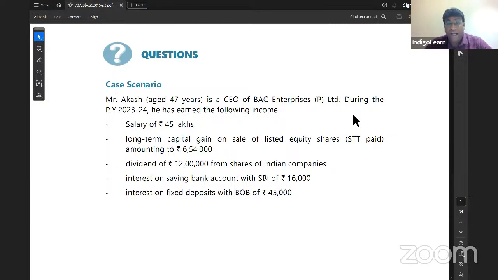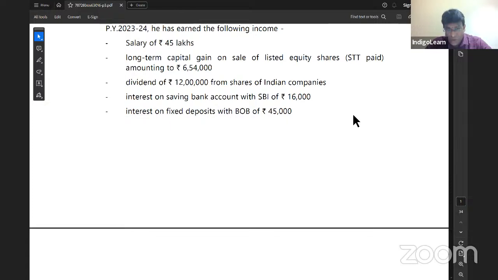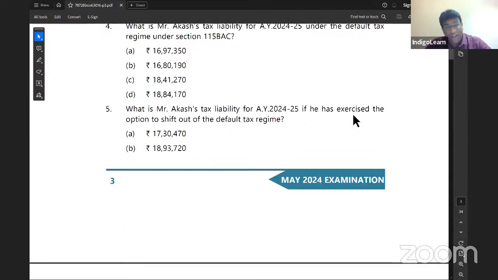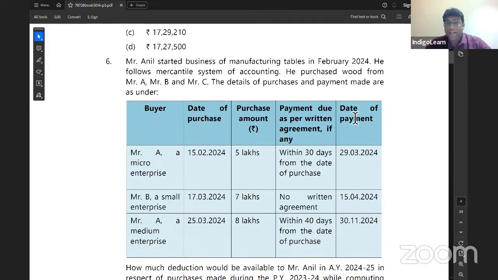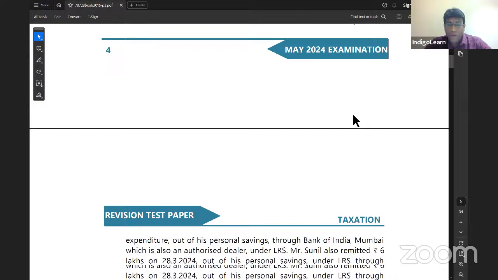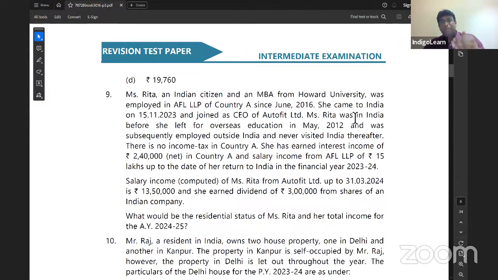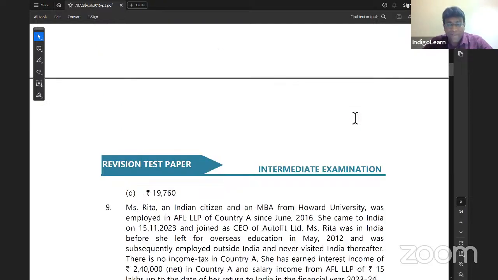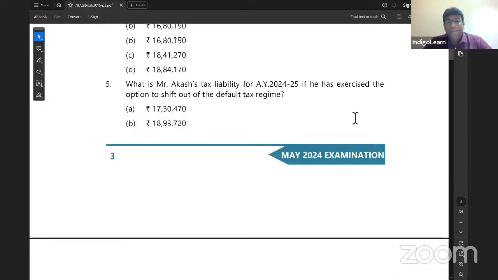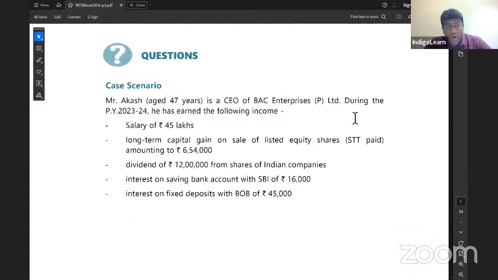I'm sure you know very clearly that the first question will always be a case study based question. And you can find here an interesting case study on which there are 5 questions. After those 5 case study based questions, you also have independent MCQs, question number 6, question number 7, and question number 8. After that, your theory based, that is, practical based solutions will start, other than multiple choice questions. Let me get back to the first discussion, that is about case study based MCQ. Whenever we talk about case study based MCQ, it is important that you focus on that particular question. What is the relevant part for you?